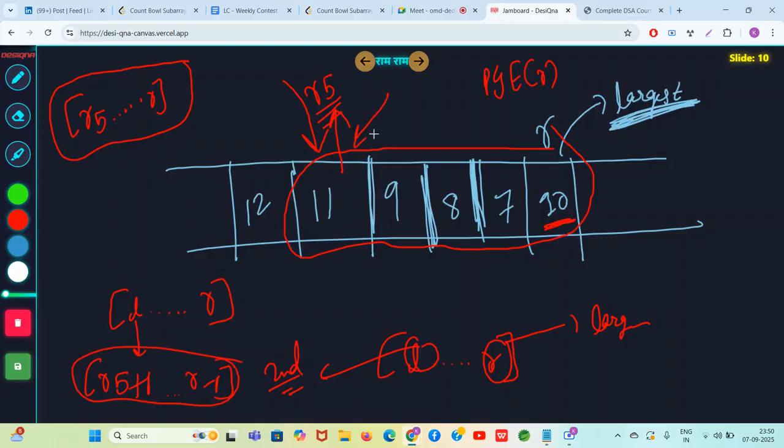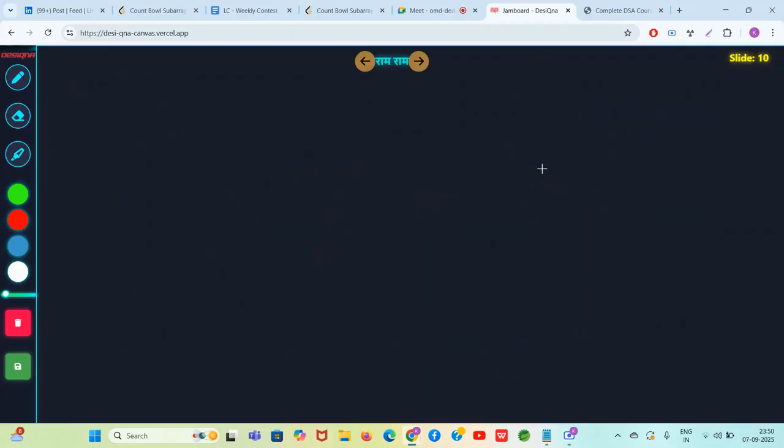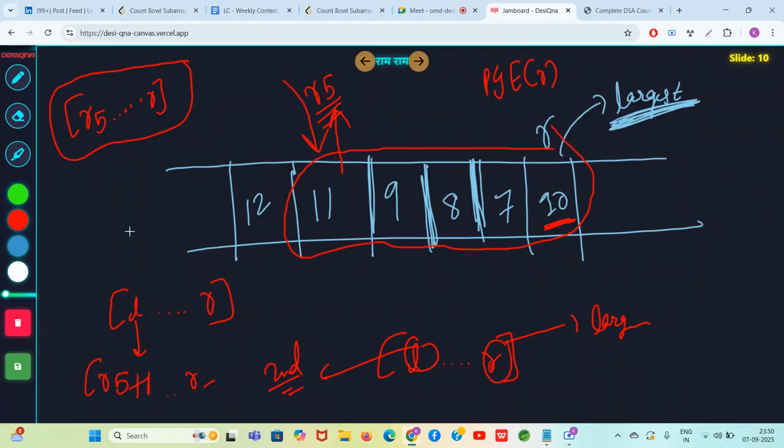ये वाला नंबर आप कभी ले ही नहीं सकते. क्यों? क्योंकि आपने 10 से बड़ा नंबर ले लिया ना, तो अब 10 लार्जेस्ट कैसे रहेगा? दिमाग लगाइए ना. अब तो 11 लार्जेस्ट हो गया. हमको तो ये बंदा लार्जेस्ट चाहिए था. Whichever subarray we select, 10 should be the largest element of that subarray. That means that which arrays can become valid? Only these green color subarrays have some chance to become valid.